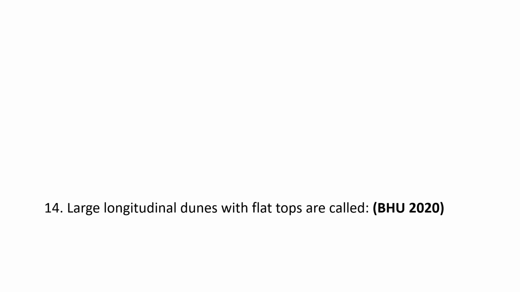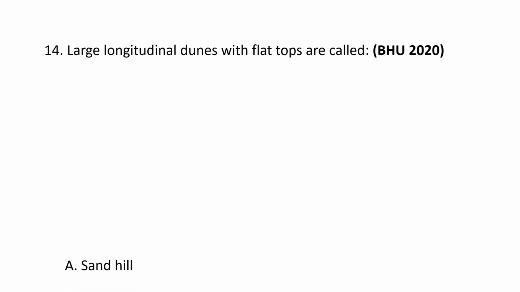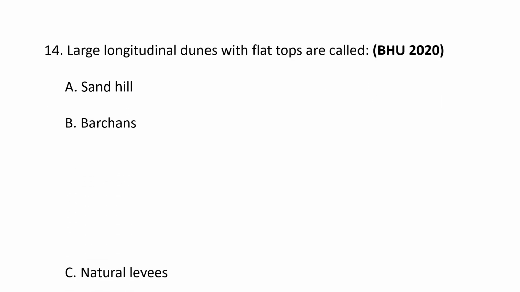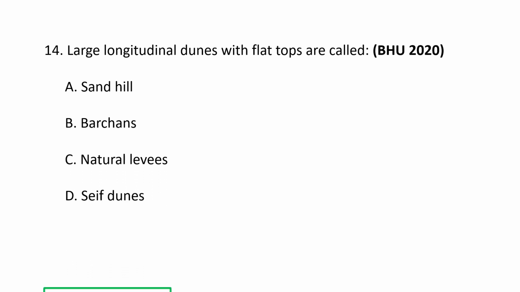Next question. Large longitudinal dunes with flat tops are called A. Sandhill, B. Barchans, C. Natural levees, and D. Seif dunes. So the correct option goes as D. Seif dunes. Large flat top longitudinal dunes are typically called seif dunes. These dunes are elongated and pronounced, forming in areas with 2 dominant wind directions that are not directly opposite. Seif dunes are a type of linear dune characterized by sharp linear ridges which run parallel to the prevailing wind direction.